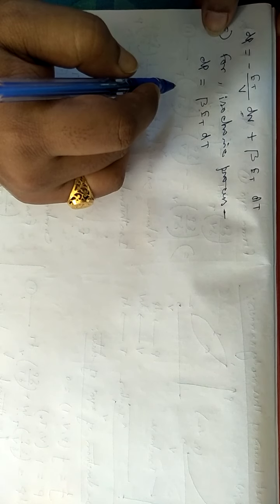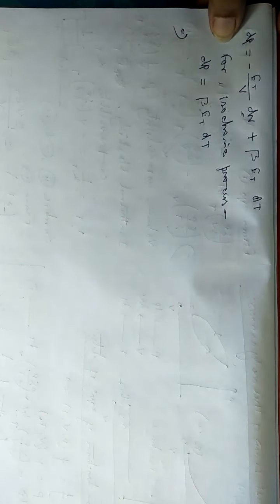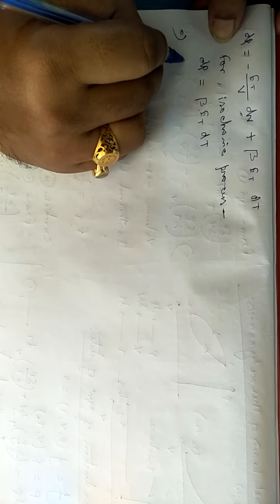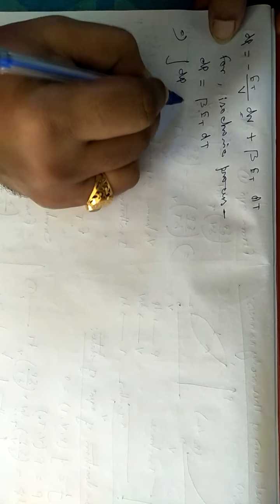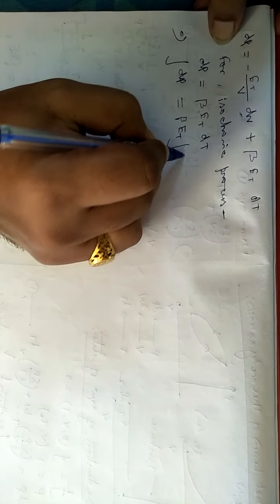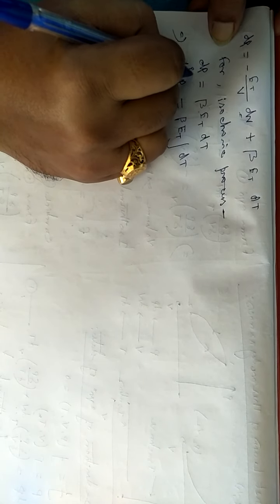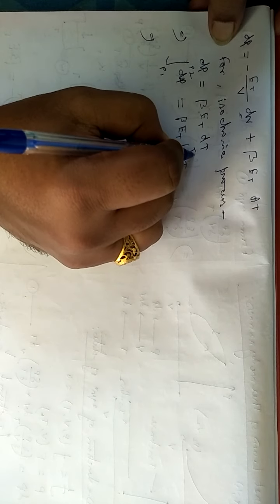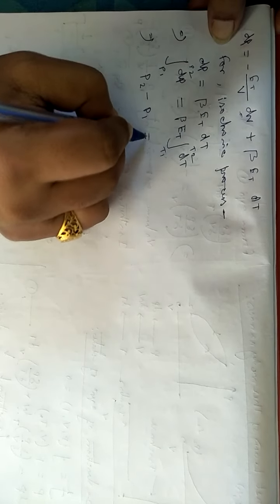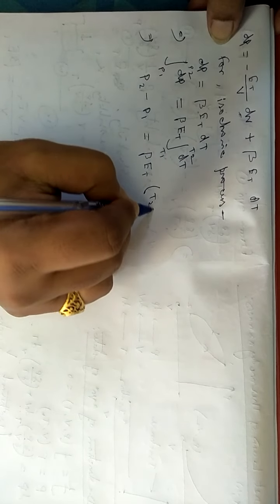Similarly, for an infinitesimal change in the system, we can write dP equals like that. dP actually defines the infinitesimal change in the pressure P. So if we take integration on both sides, we can write the integral of dP equals beta and et, these are constants, then the integral of dT. The limit of integration you can consider from P1 to P2, and this is T1 to T2, and this can be written as P2 minus P1 equals beta et times T2 minus T1.